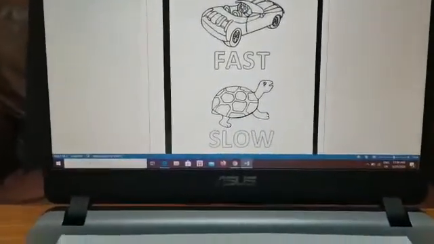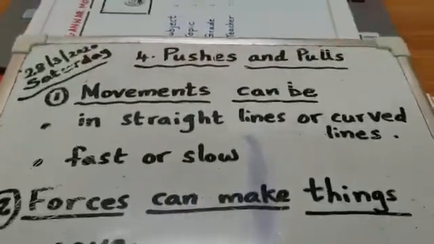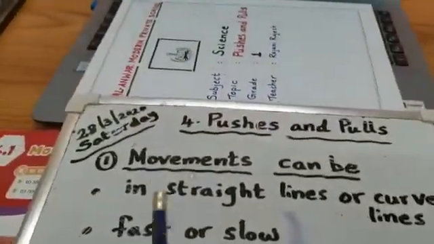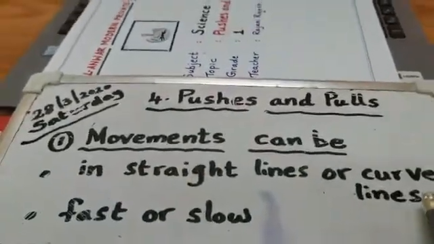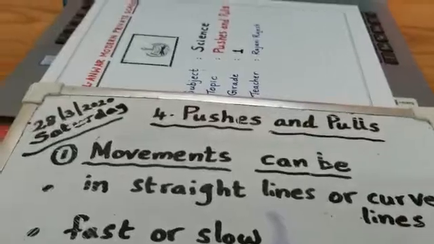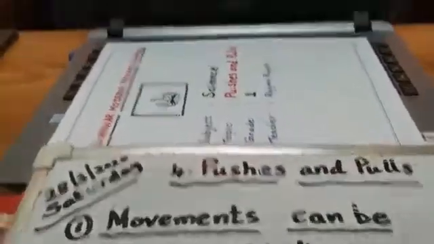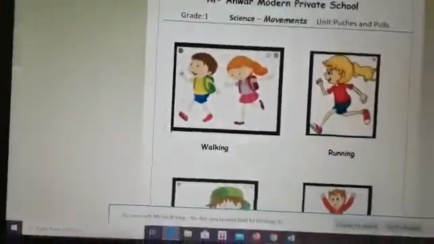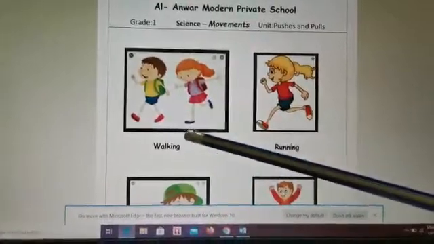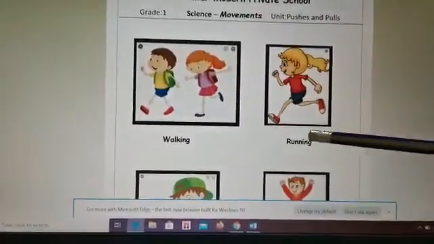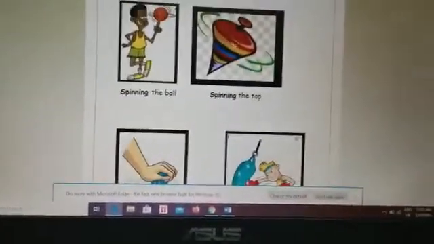Look here at the points the teacher wrote. Movements can be in straight lines or in curved lines, right? Looking at walking, they can go straight or they can go turning. Even in running, she can do the same. But what about the spinning movement?